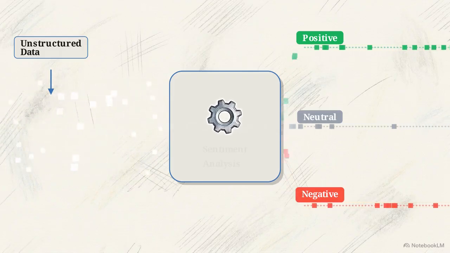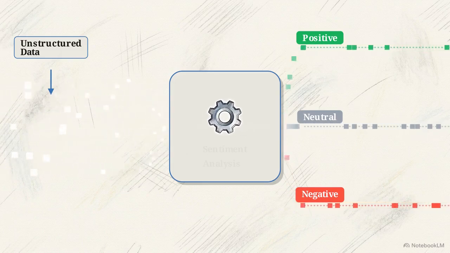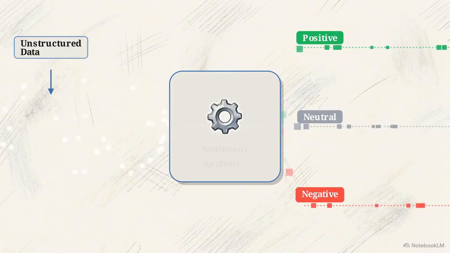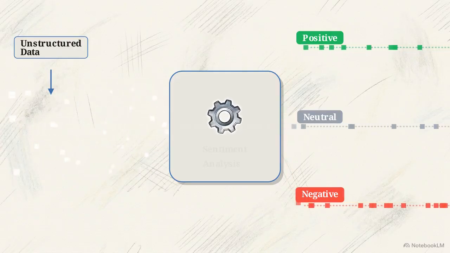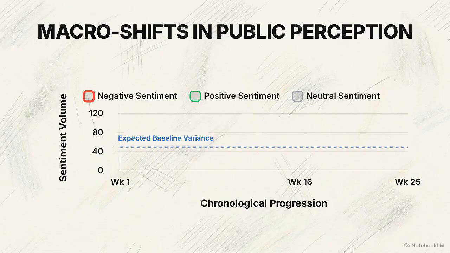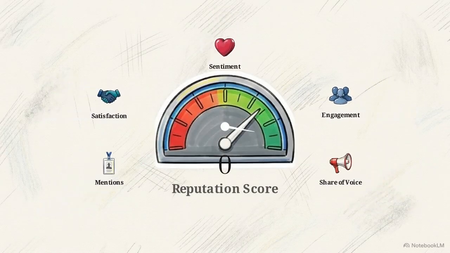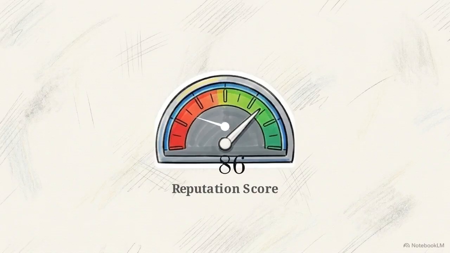The sentiment analysis algorithm evaluates the emotional context of the text and categorizes each unstructured data packet into one of 3 distinct streams: positive, neutral, or negative. The system then passes these tagged streams through secondary layers, like trend analysis and competitor benchmarking. By plotting the frequency and volume of this sentiment over time against a baseline, organizations can identify macro shifts in public perception. By aggregating all these metrics, the system calculates a composite, real-time reputation score for the organization.